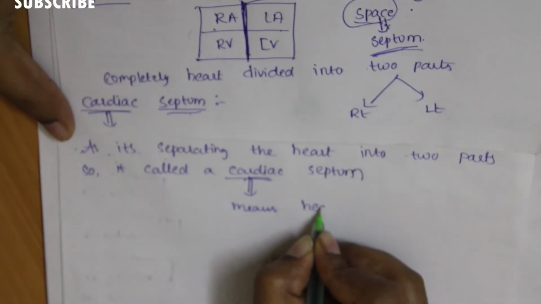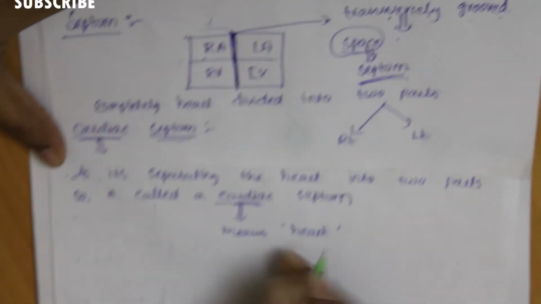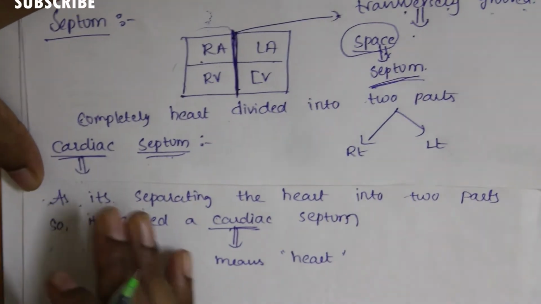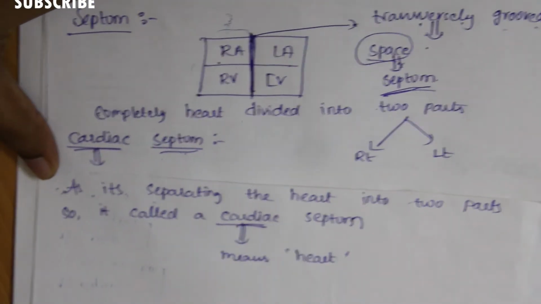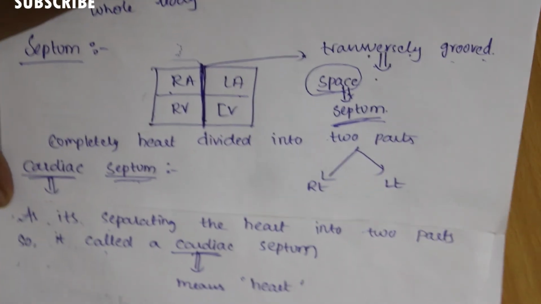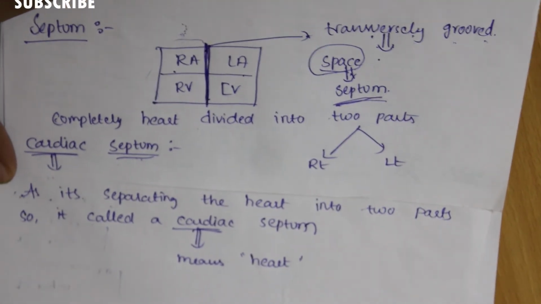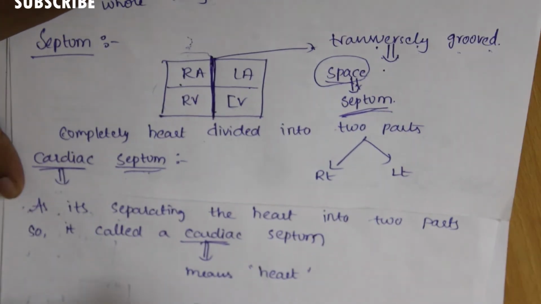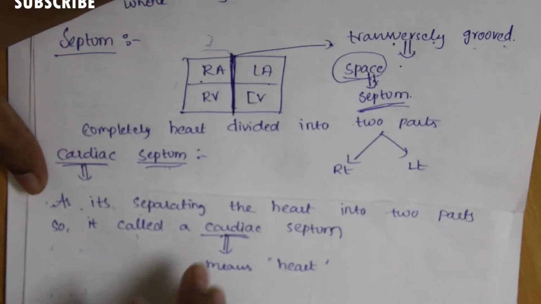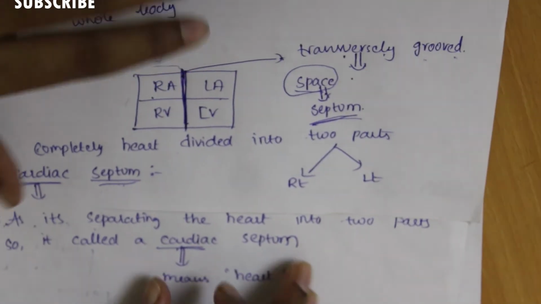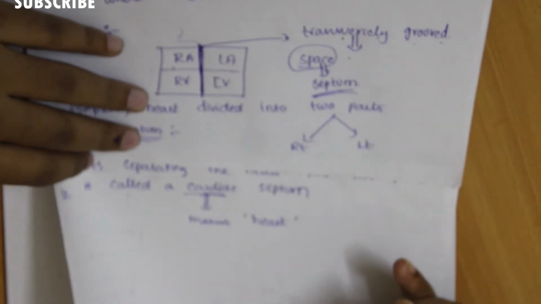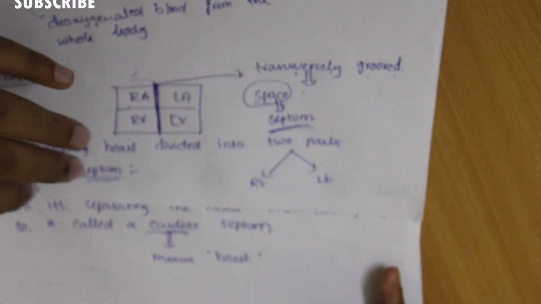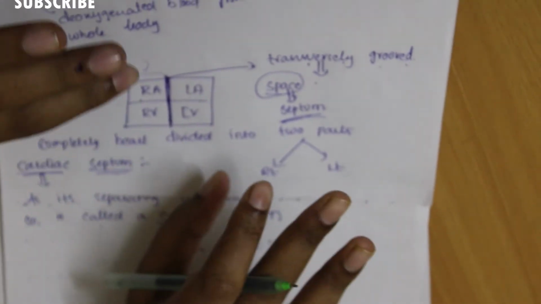Cardiac means heart. As it is covering the heart and dividing the heart into two parts, the space is called the septum. As it covers the whole heart, it is called the cardiac septum. These are the inside of the heart, how the heart is divided. Now I am explaining the whole roughly.